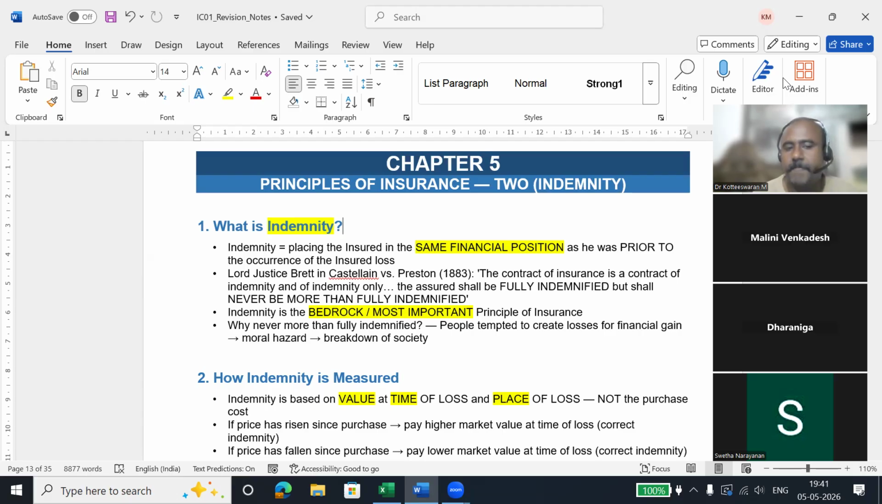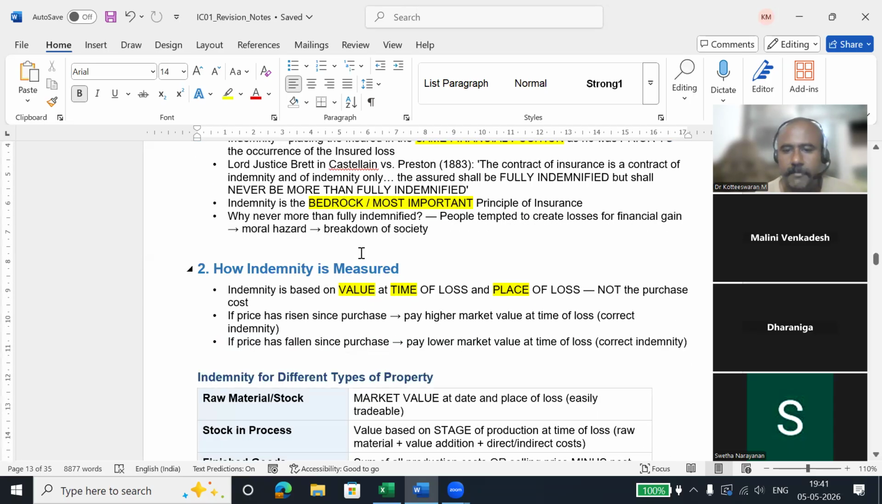So the basic principle of insurance is indemnity. They are saying, I'm not going to make you profit. I'm going to make sure that you have not lost anything. They are going to prevent your losses. They make sure you are well compensated for your losses, but you are not going to get profit out of an insurance. That is the basic principle of insurance. Any questions?